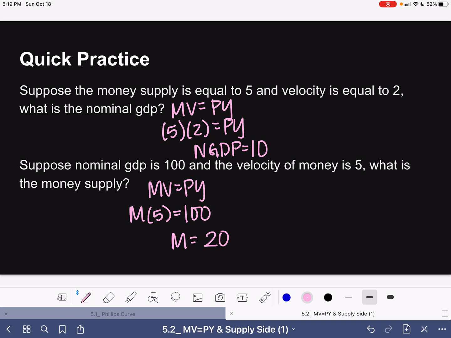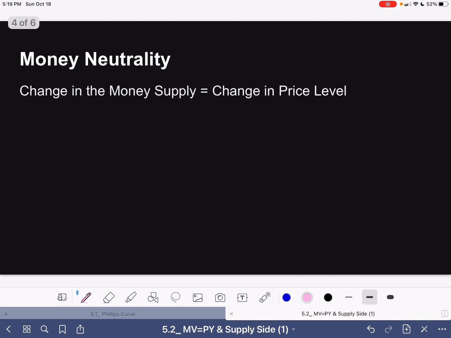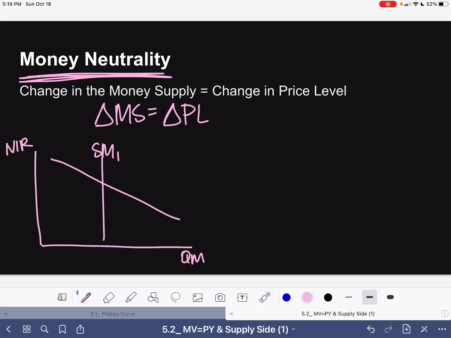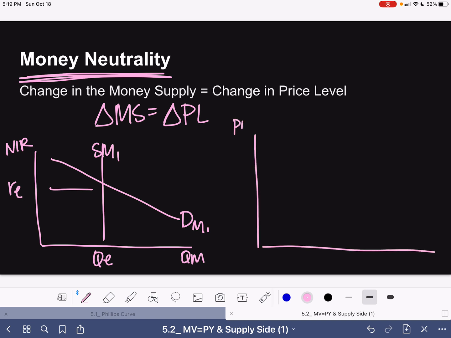But what's most important from our MV equals PY equation, our quantity theory of money equation, is that it emphasizes that money is neutral. So any change that we have in the money supply will equal the same change to price level. So why is this true? Well, if we look at our money market and a recessionary gap, we're going to prove that this is true. So there's our money market at equilibrium, and then we're going to draw our recessionary gap at equilibrium as well.